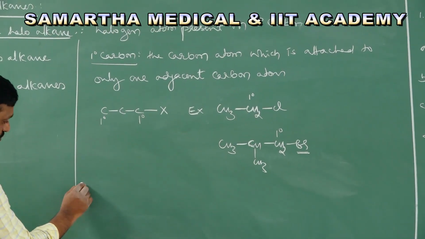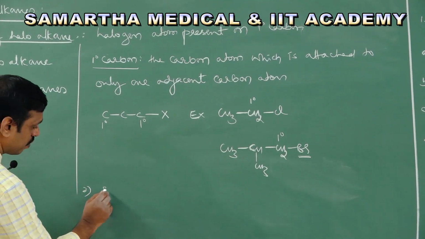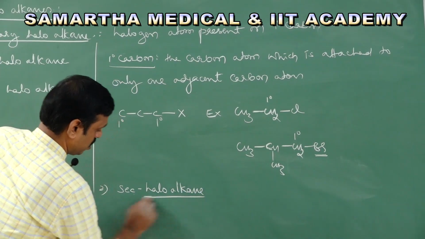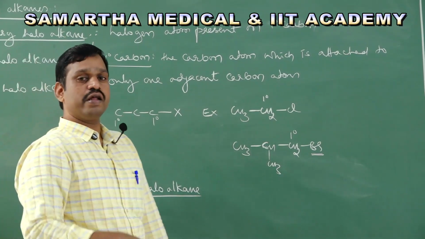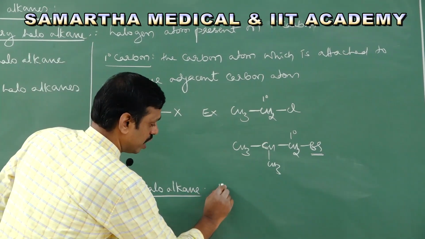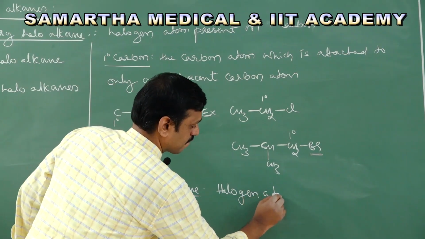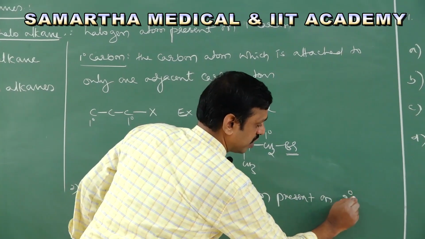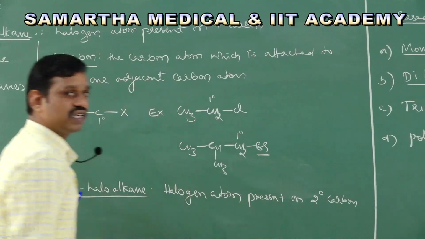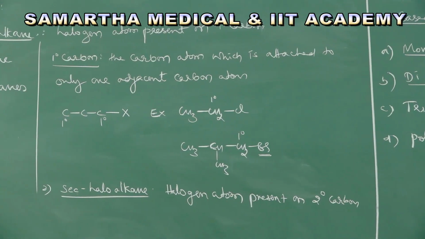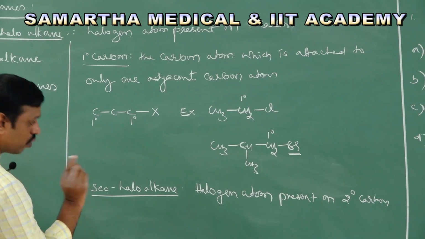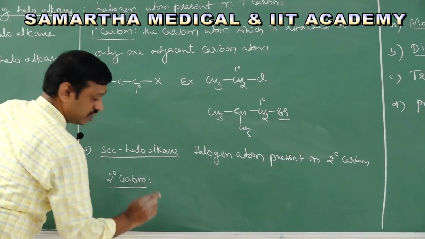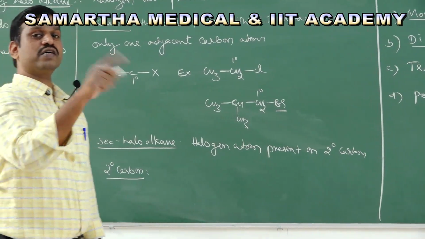Similarly, then secondary haloalkane. Come on, tell me. What is a secondary haloalkane? A secondary haloalkane is where the halogen atom is present on a secondary carbon. So if a halogen atom is present on a secondary carbon, it is called a secondary haloalkane. For example, now what is a secondary carbon, tell me. A secondary carbon is the carbon atom which is attached to two adjacent carbon atoms.